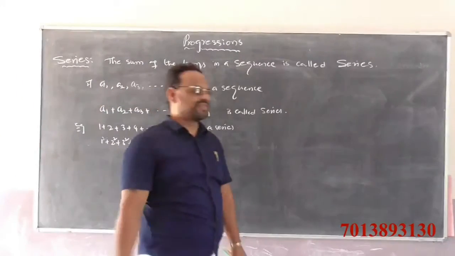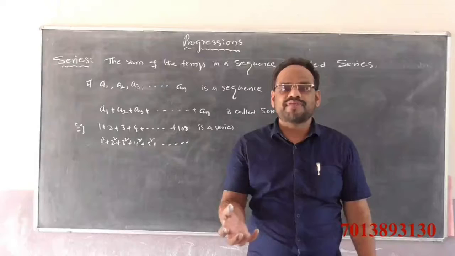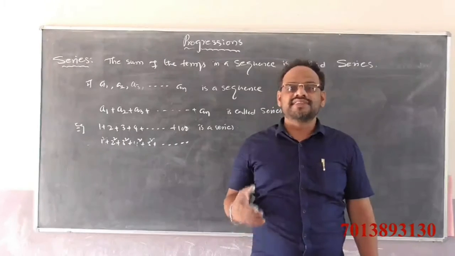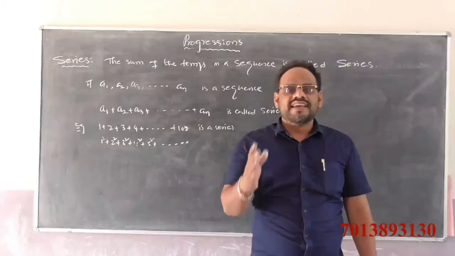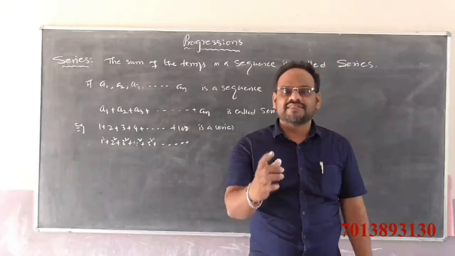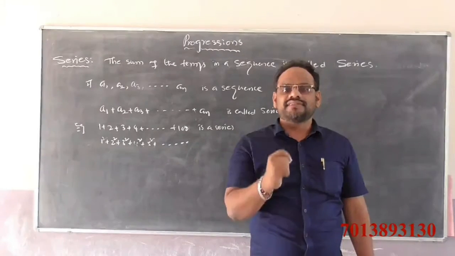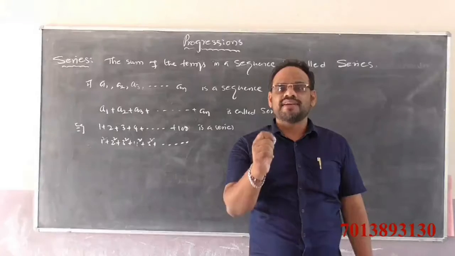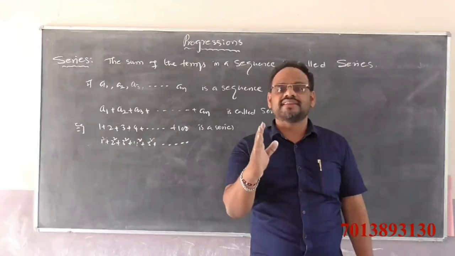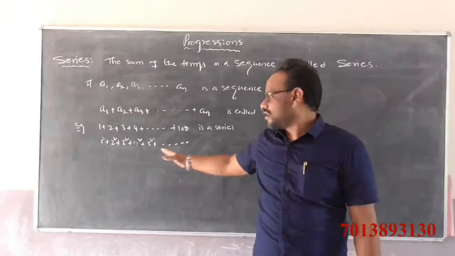The sum of the terms in a sequence is called a series, or in a sequence, each term connected by plus or minus sign, then a series is obtained.